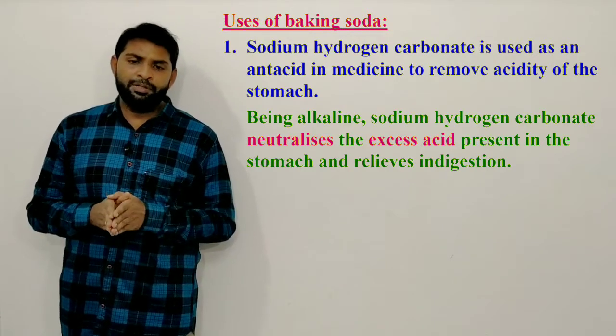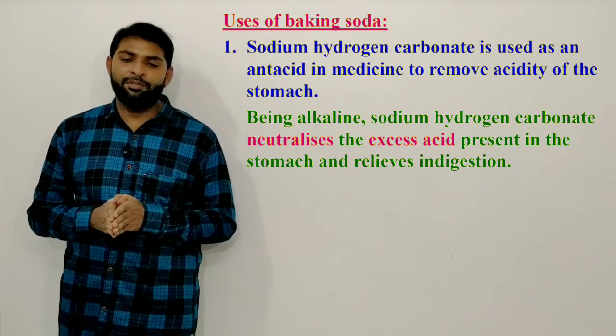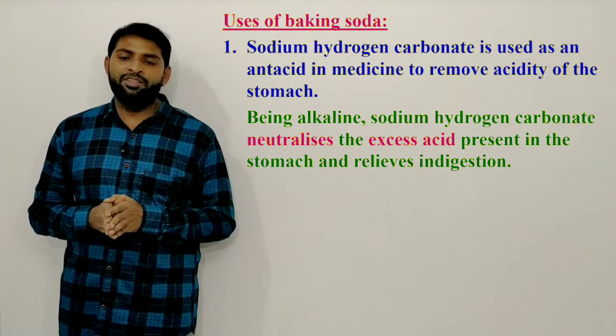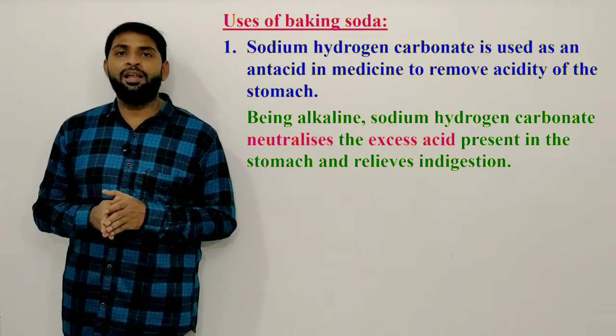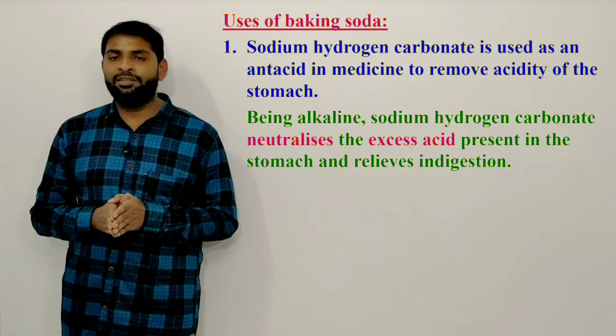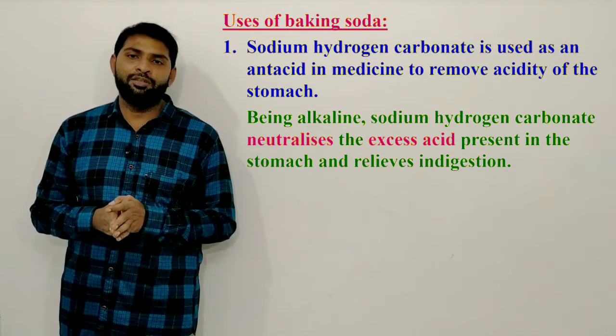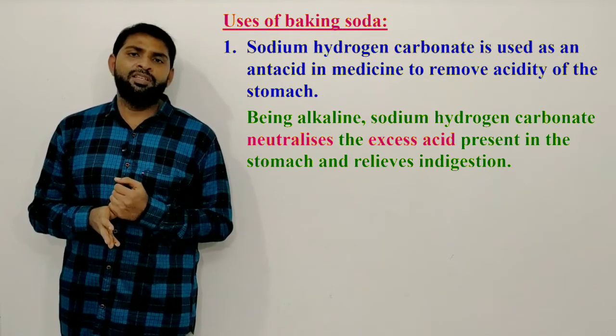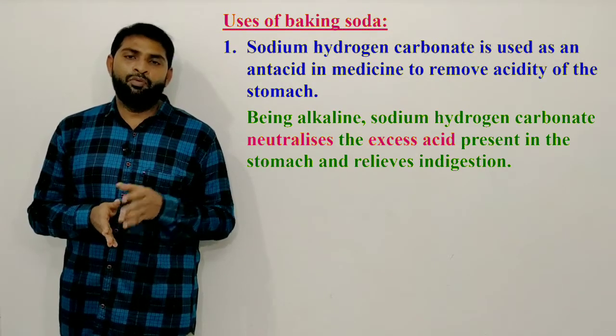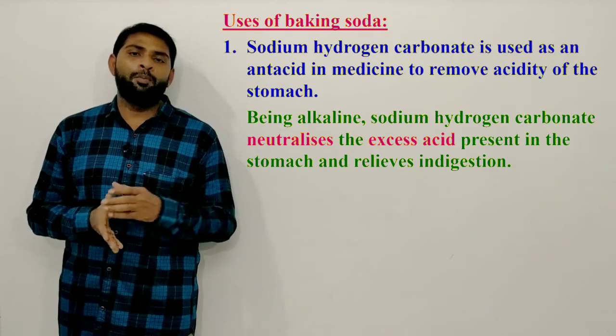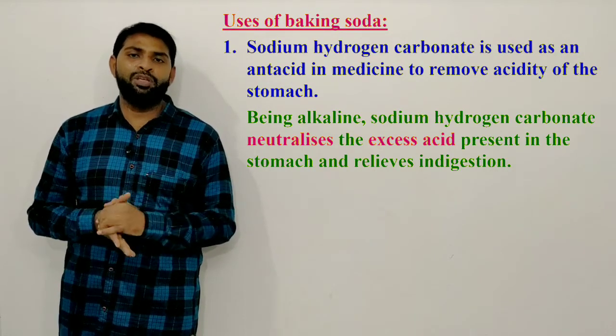If some persons are suffering from indigestion, how do we get indigestion? The person may get it for various reasons. One of the reasons is overeating. When the person has taken a large amount of food, it may lead to indigestion.